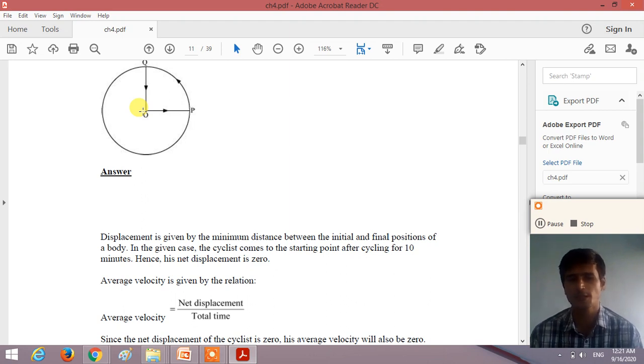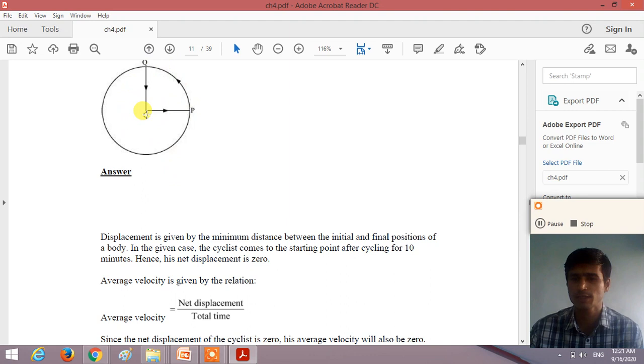Total time is given as 10 minutes. From the displacement we can find the average velocity, and then we can calculate the total distance traveled by the cyclist, and dividing that total distance by time we get the average speed. The cyclist starts from the center O, reaches P, then from P reaches Q, and from Q returns to the initial position.